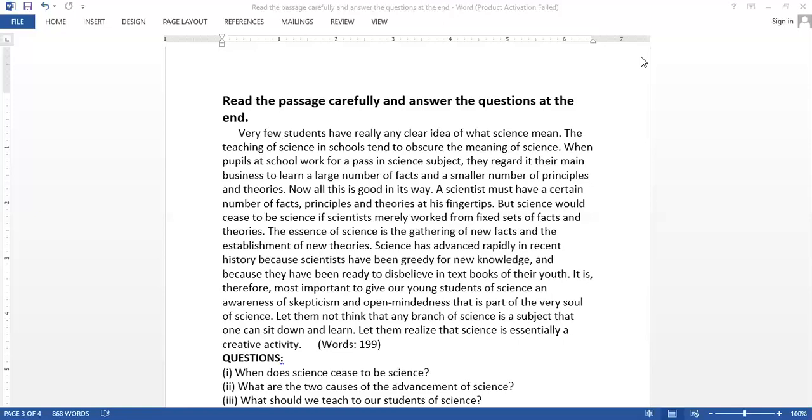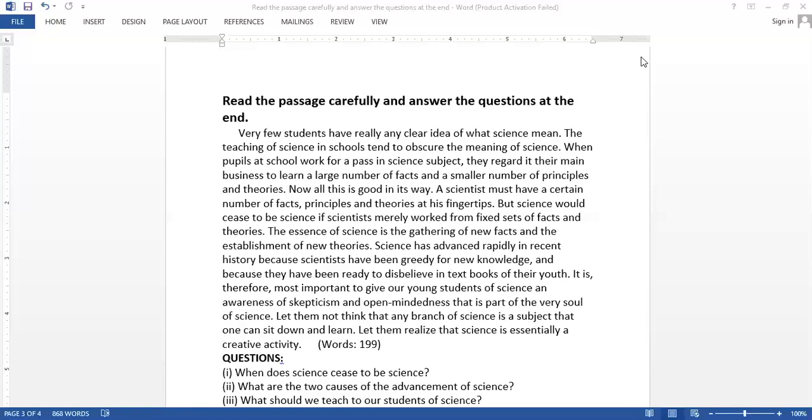Number two, you would be able to write down a brief summary, a brief gist, or précis of the given passage. Okay, I hope you have understood the logic for reading the question statements given at the end of the passage, and the logic of locating the topic sentence in a given passage.